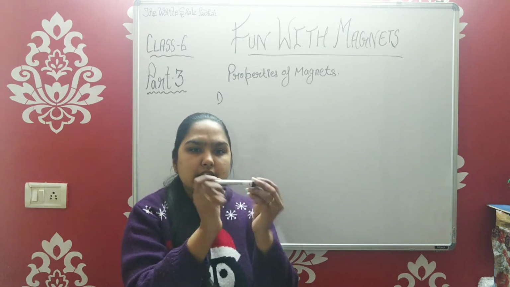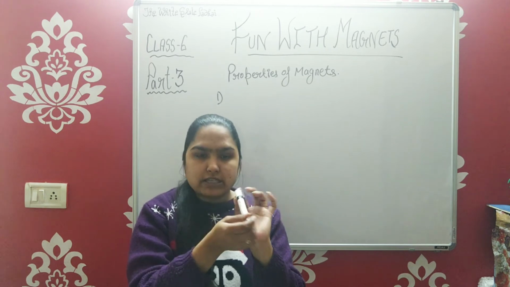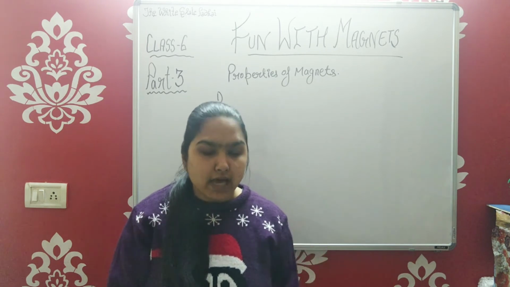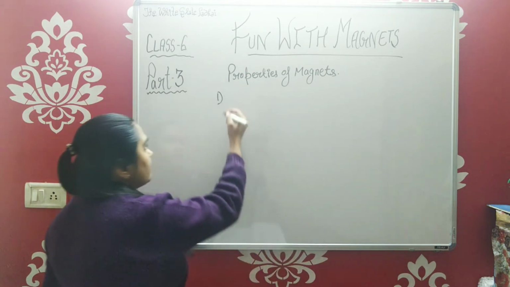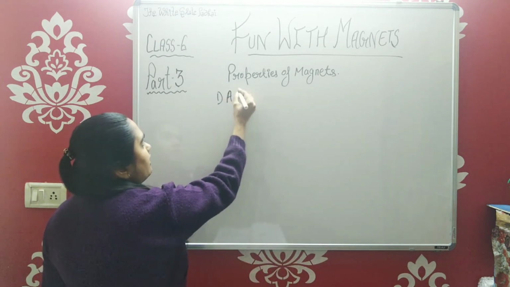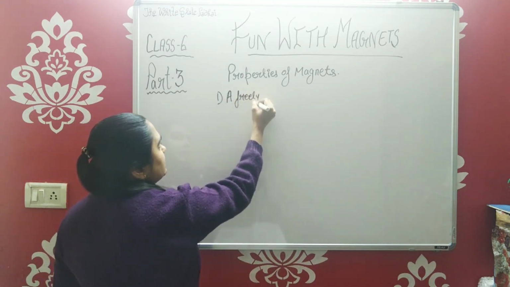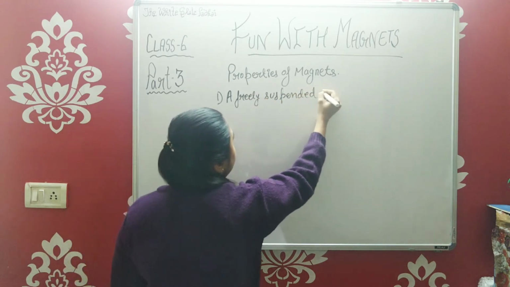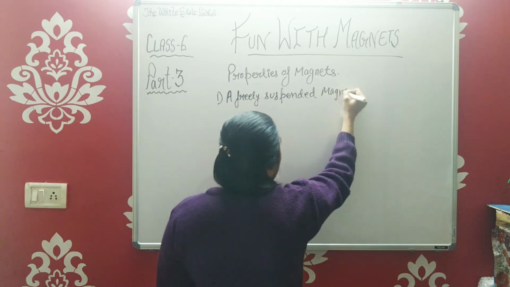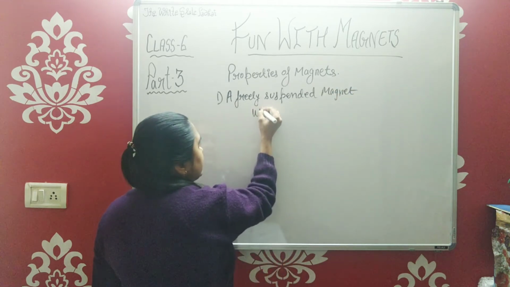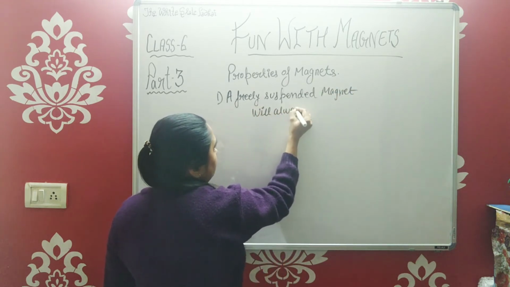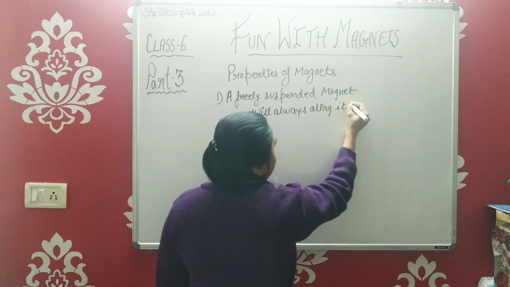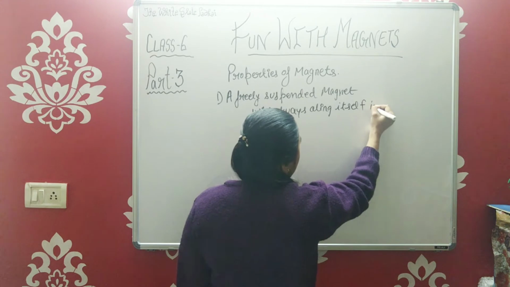Whatever I do with it, it will always align itself only in the north-south direction. So this is the first property, that a freely suspended magnet will always align itself in the north-south direction.